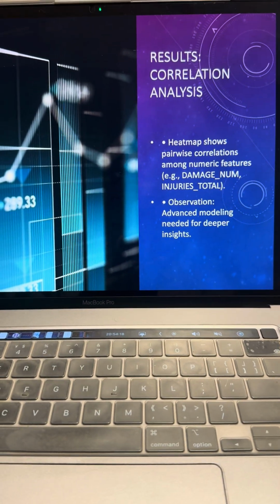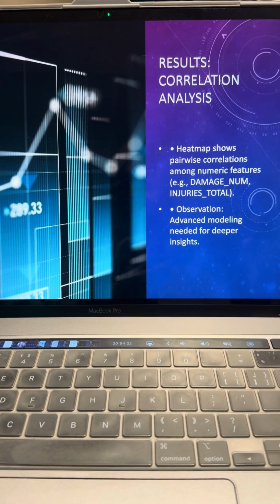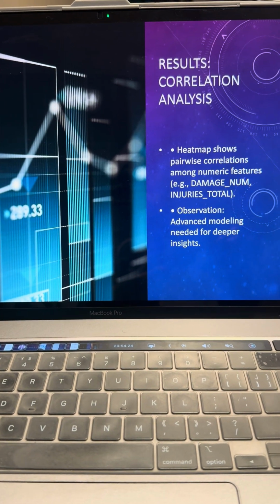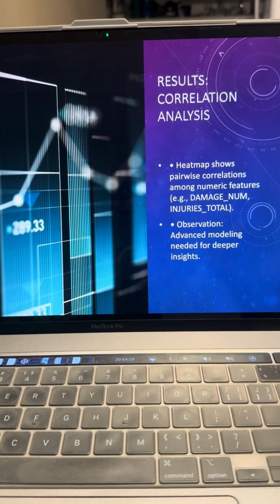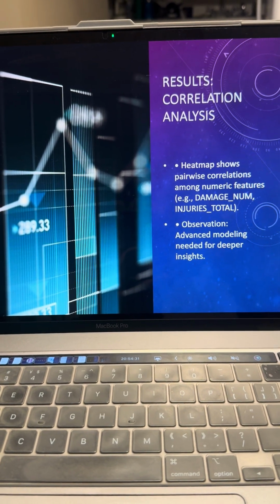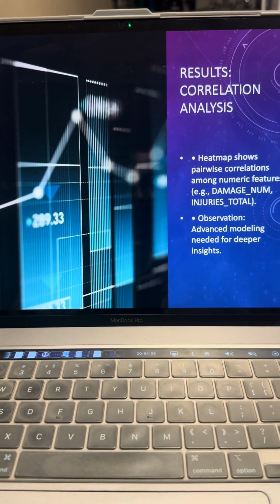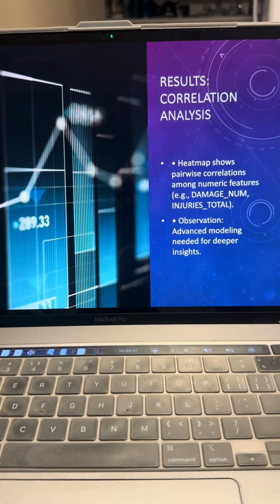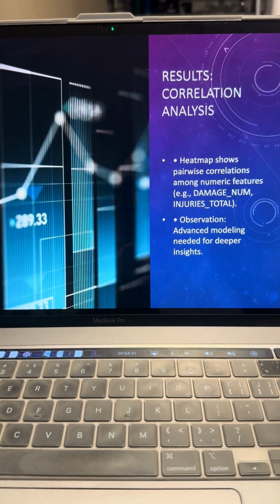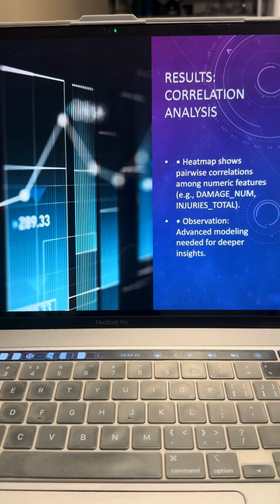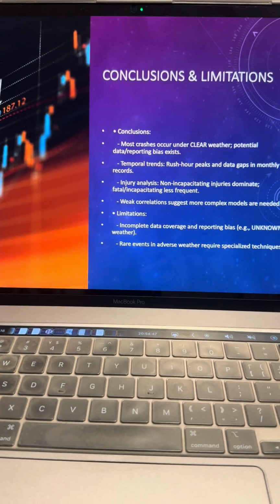Now let's look at the correlation result. Here you can see that I had a heat map that shows pairwise correlation among numeric features. We use this to show the numbers for injury totals, and what numbers are associated with the injuries that occur during these bad conditions. This is an observation that I had: I realized that using this heat map was not enough. In the future, maybe I can use advanced modeling, which can help me get deeper insight into the data set that I'm working on.